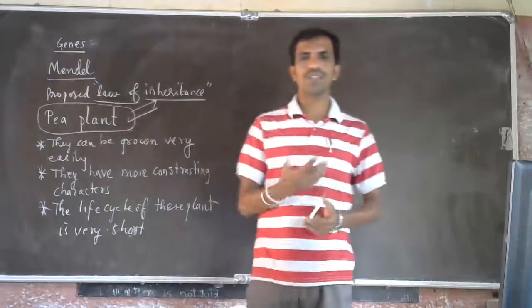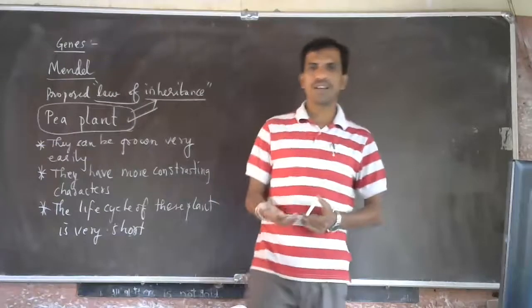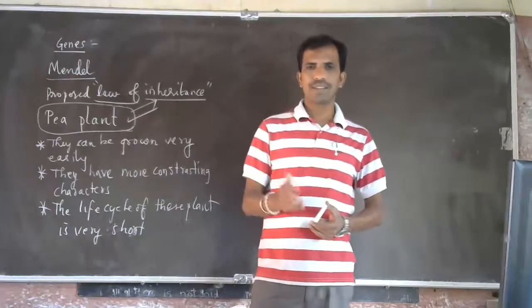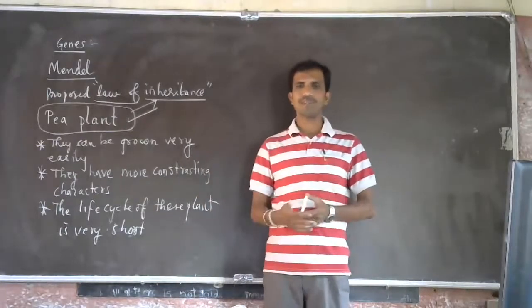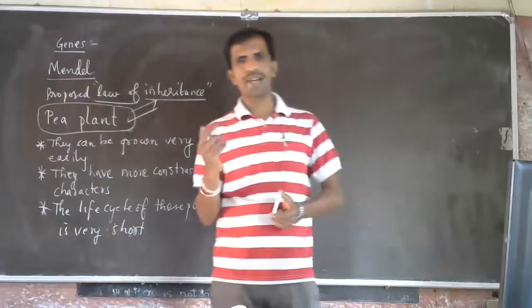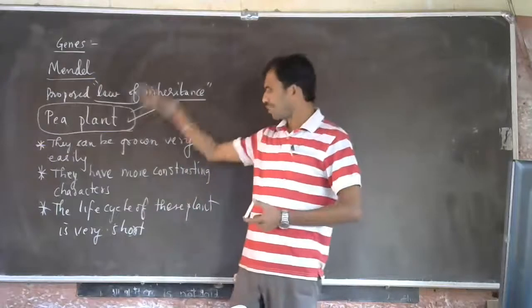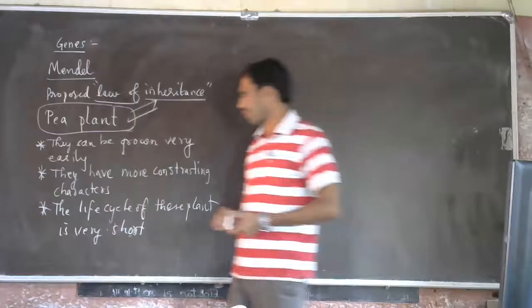Already you have seen in news channels that people are affected by this vaccine, the COVID vaccines. So that will be there. But they still bring it because for some it will have some effects. Side effects are common in all types of vaccines or all types of medicines. Like that way. So he chose this type of plant because it has a very short life cycle.